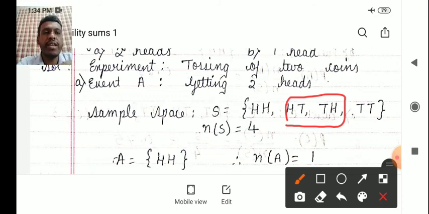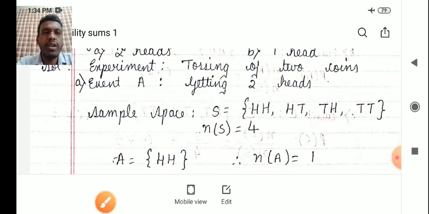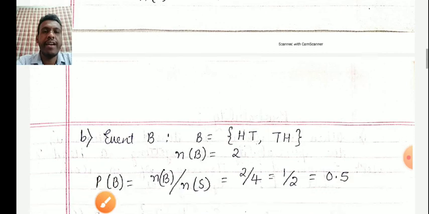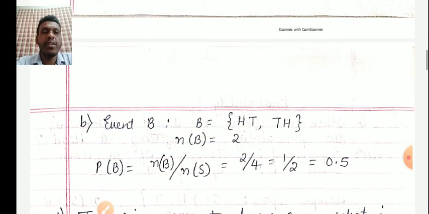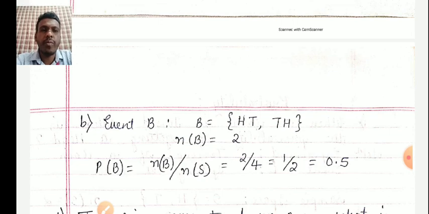So there are two events where you are getting one head. So just copy those two events here. Event B equals HT comma TH, n(B) equals 2. So probability of B equals n(B) divided by n(S), which equals 2 upon 4 equals 1 upon 2 equals 0.5.